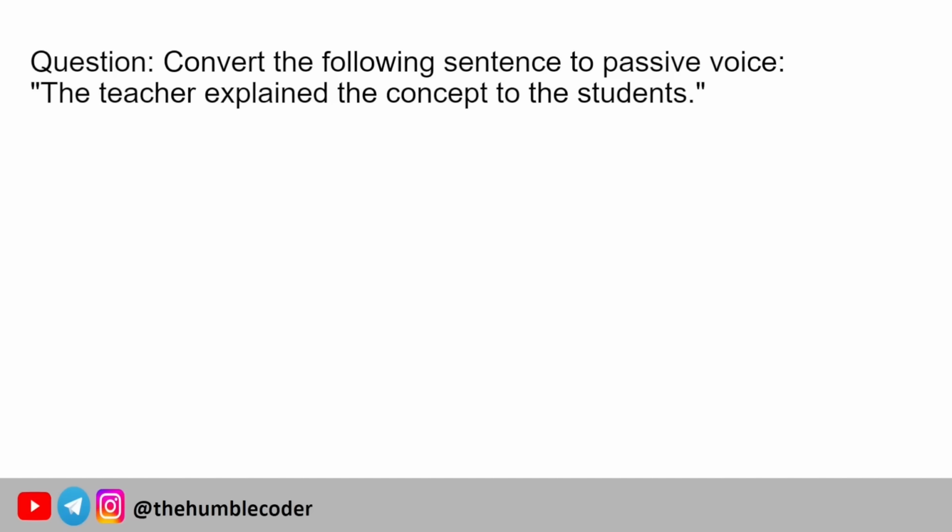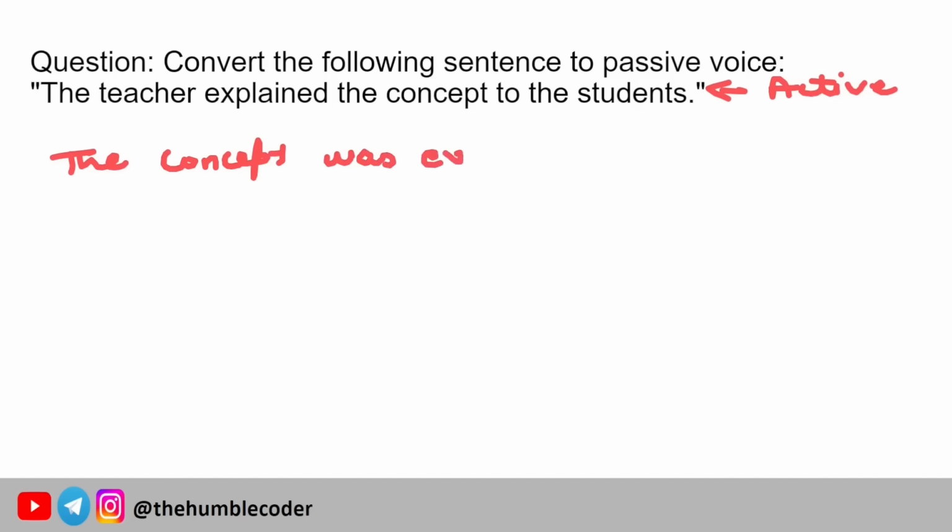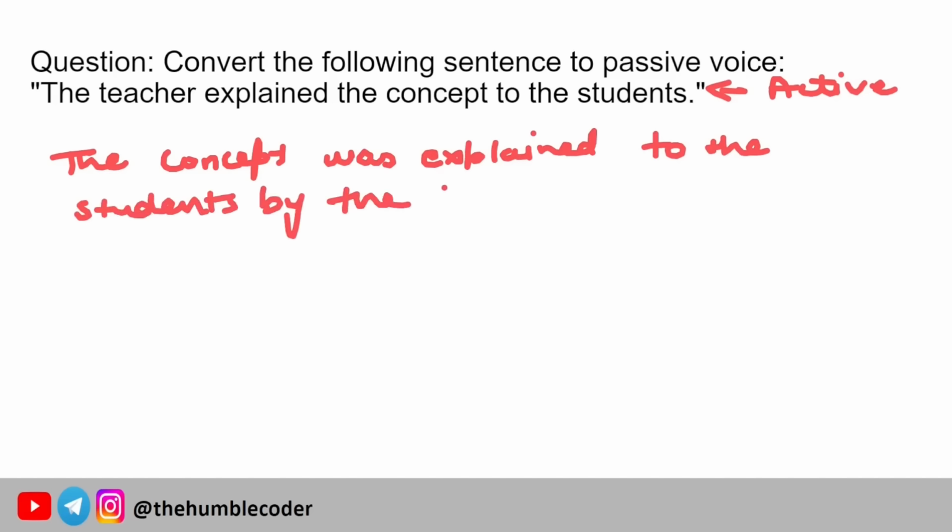Let's now go to the next question, which is: convert the following sentence to passive voice. The teacher explained the concept to the students. This sentence is in what? Active voice. So the correct answer for this will be: the concept was explained to the students by the teacher. Okay, so the active sentence was "the teacher explained the concept to the students." The passive version of it will be: the concept was explained to the students by the teacher.